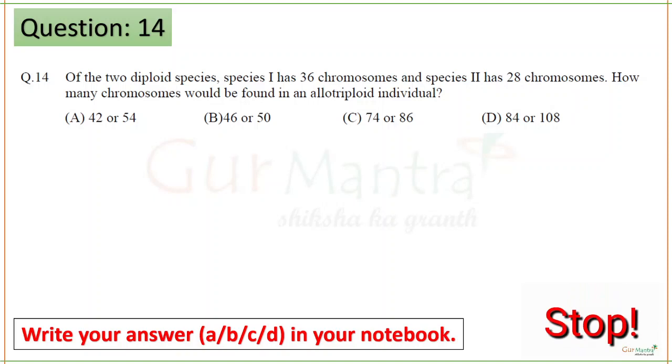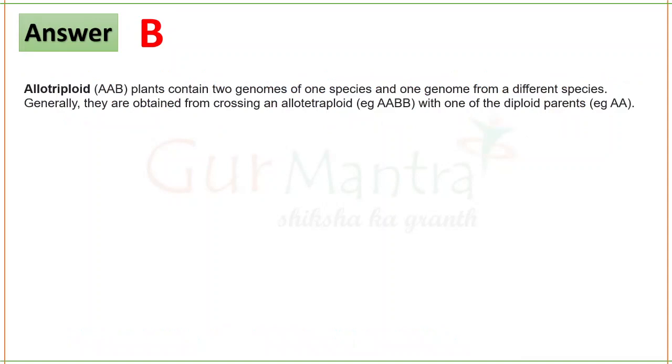Of the two diploid species, one has 36 chromosomes, the other one has 28 chromosomes. How many chromosomes would be found in an allotriploid individual? First let's understand what is allotriploid. Allotriploid means plants contain two genomes of one species and one genome from a different species, which means 2n from one species and single n from the other species. Generally they are obtained from crossing an allotetraploid, example AABB, with one of the diploid parents.